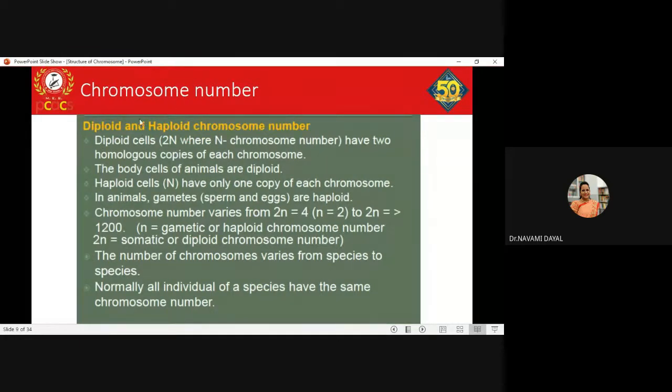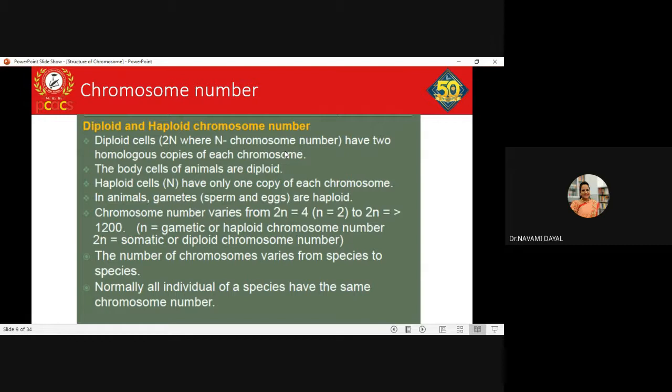So chromosomes can be present in a diploid and a haploid chromosome number. Diploid cells are nothing but 2n, where n denotes the chromosome number. These are basically the somatic cells, and they have two homologous copies of each chromosome. Now here when I say diploid or haploid, it majorly deals with humans.